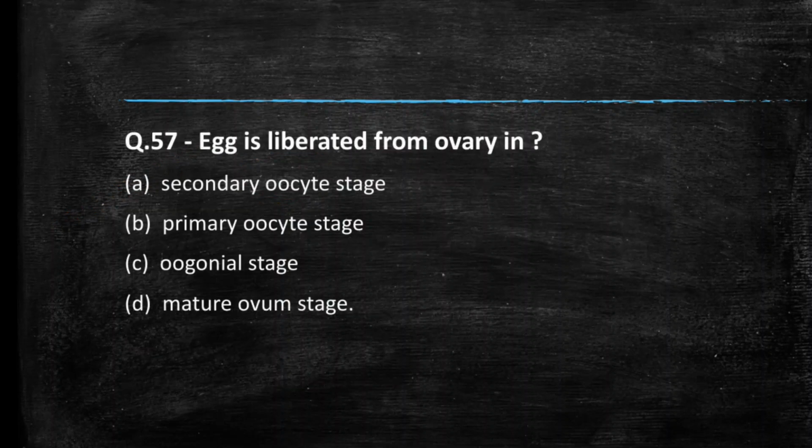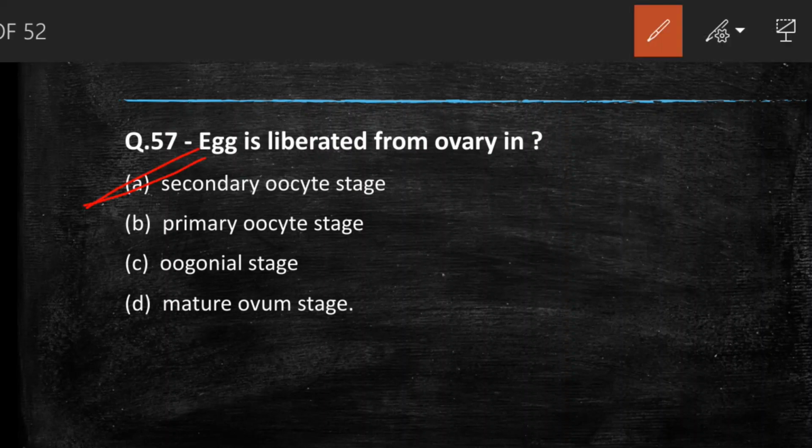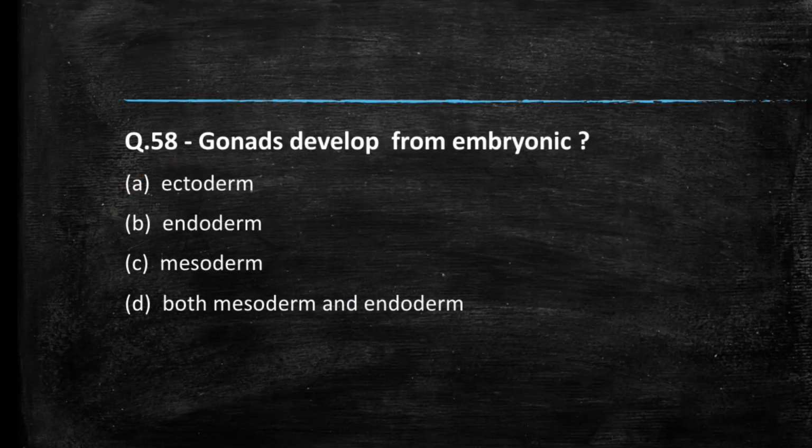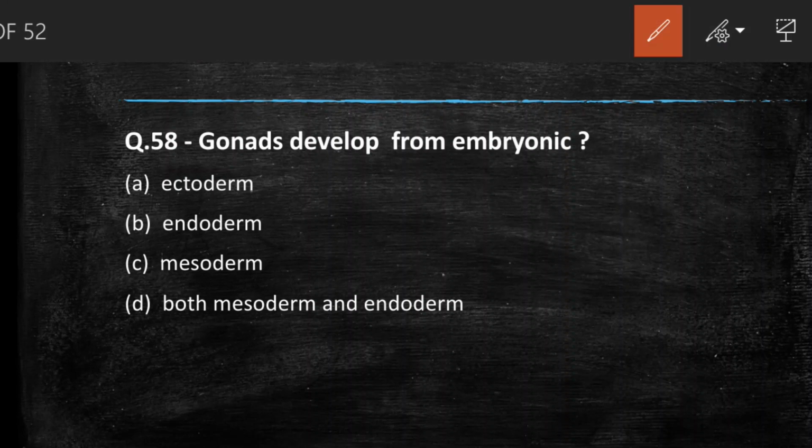Next question we have, egg is liberated from ovary in secondary oocyte stage, primary oocyte stage, oogonial stage, mature ovum stage. So you have to remember, egg is liberated from the ovary in secondary oocyte stage and meiosis 2 is not complete. At this point, meiosis 2 of the oocyte or egg or ovum is not complete. Next question we have, gonads develop from embryonic membrane, ectoderm, endoderm, mesoderm. So the answer is mesoderm. Gonads are mesodermally derived.